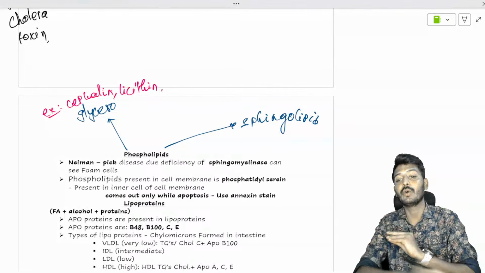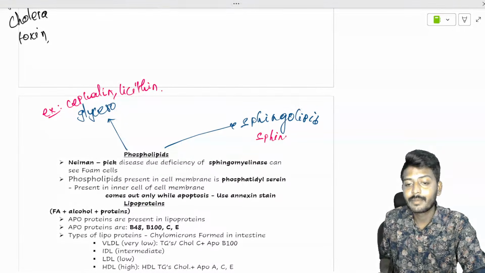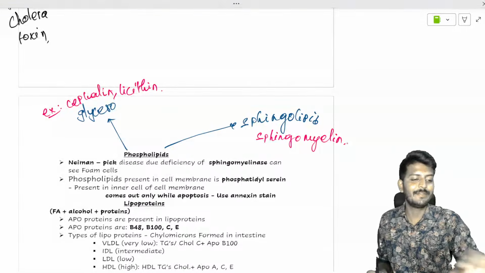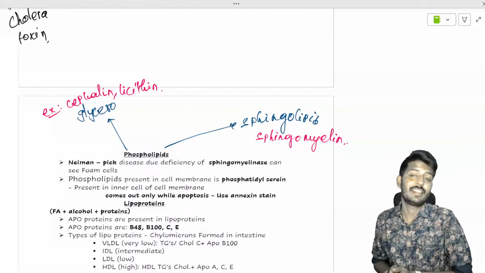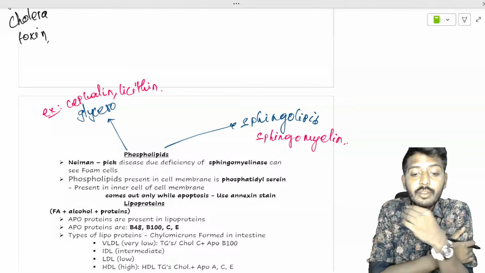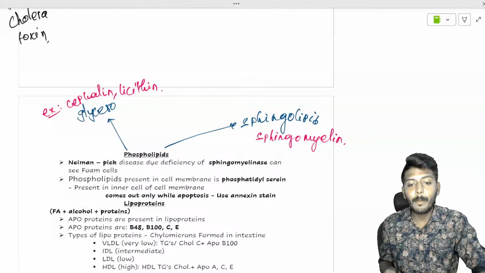Then you have your sphingolipid. The classic example is sphingomyelin. The word itself, myelin, is very clear. It is responsible for nerve function. It is responsible for the covering of the neuron, that is the myelin sheath. That sphingomyelin is metabolized by an enzyme called sphingomyelinase.